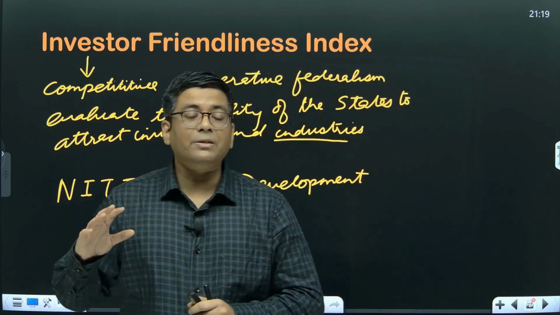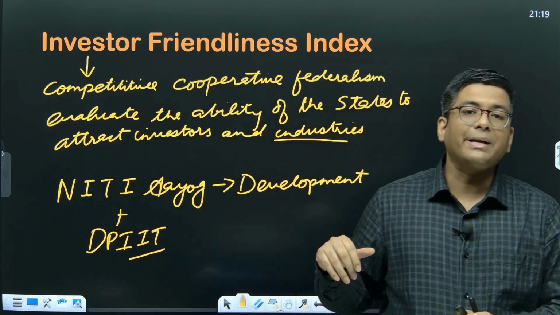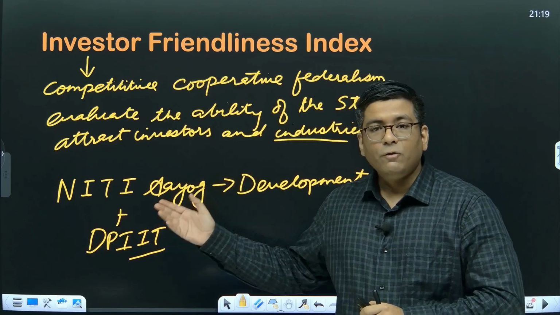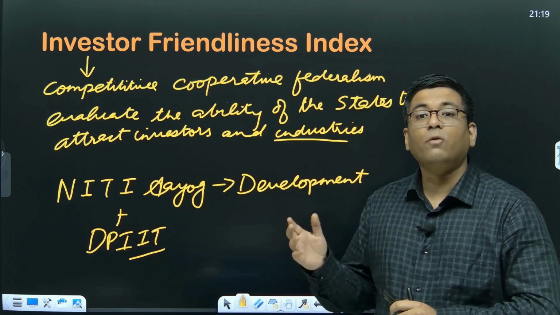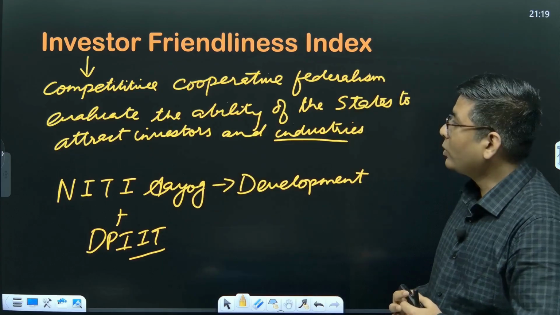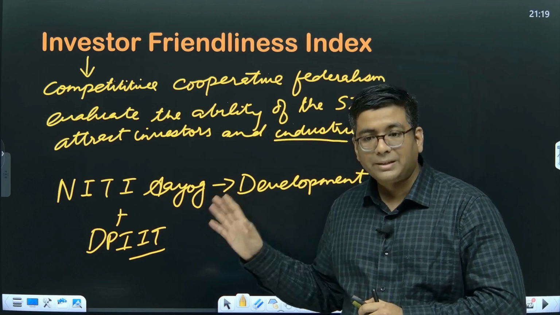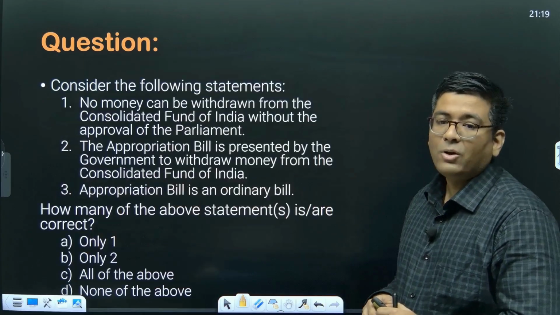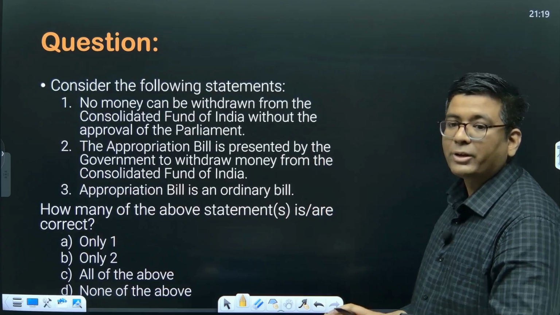For the government, it is basically how creative can they become in order to promote investor friendliness in their state, and subsequently for the investors to compare what exactly are the benefits and disadvantages of investing in a particular state. Okay, so that is basically what will be done using the investor friendliness index. This index has not yet been released. Okay, it was expected to be released at an earlier date, but it has not yet been released.